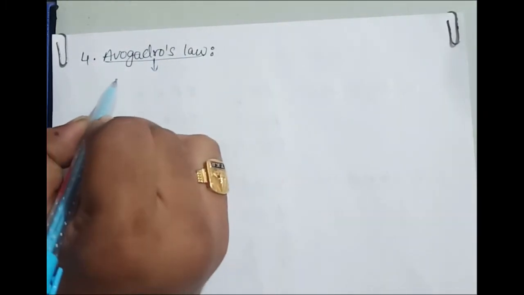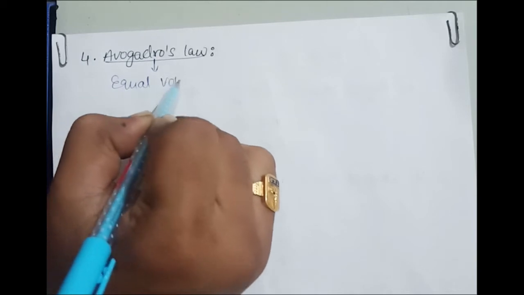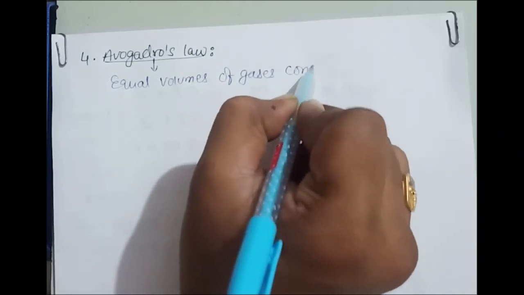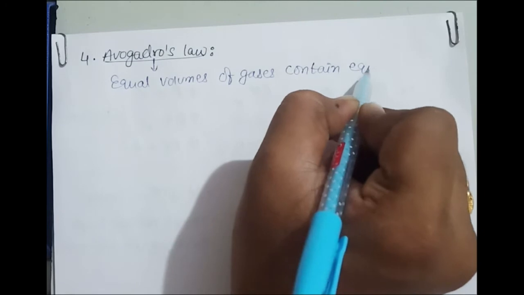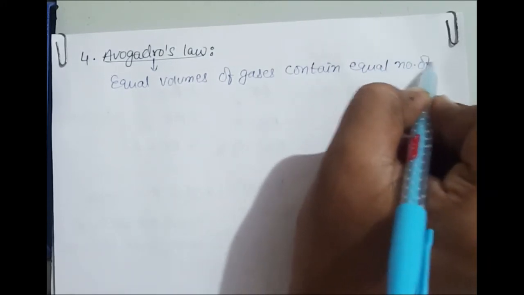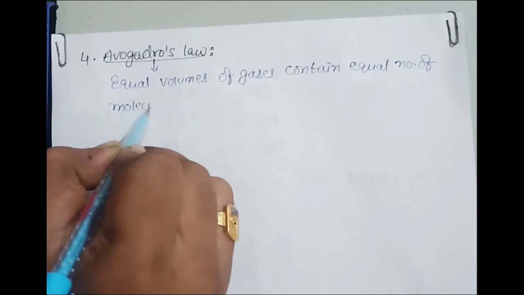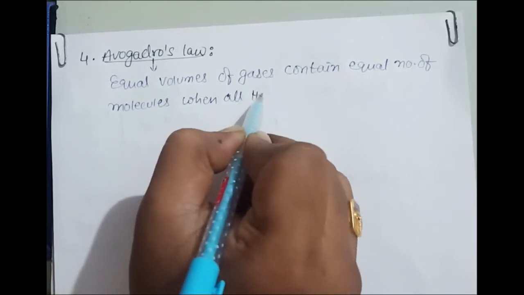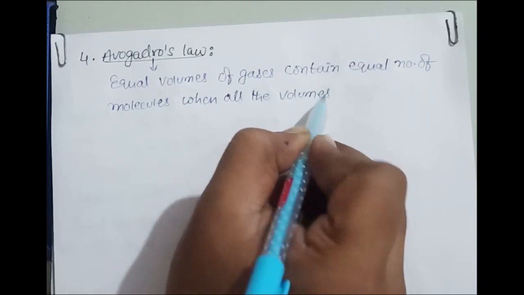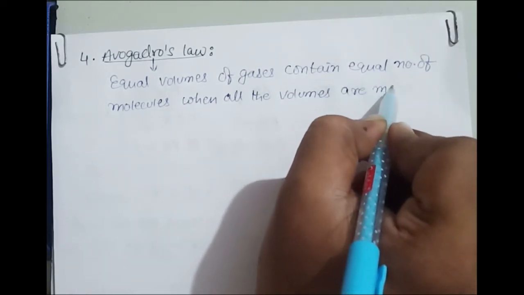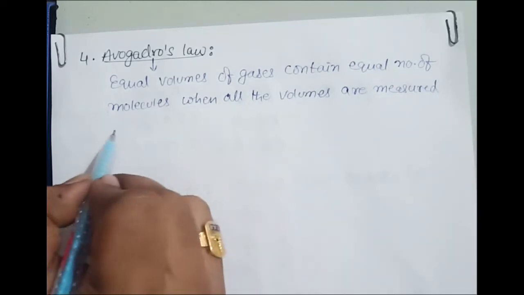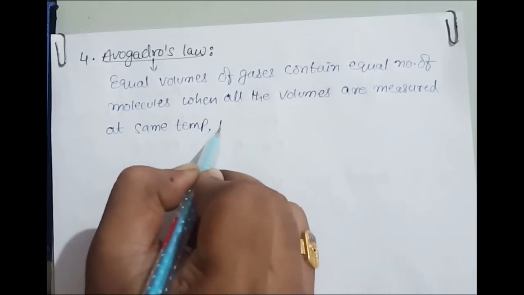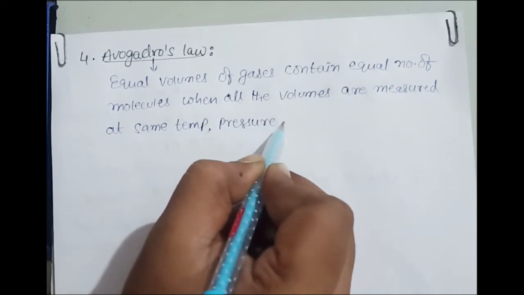The statement is: equal volumes of gases contain equal number of molecules, when all the volumes are measured at the same temperature and pressure, because when you change the temperature and pressure, of course volume will change.